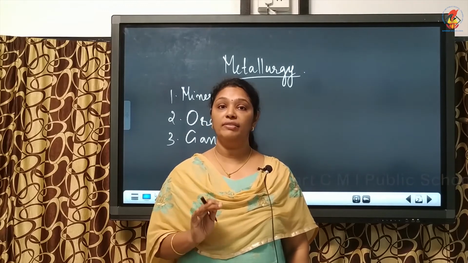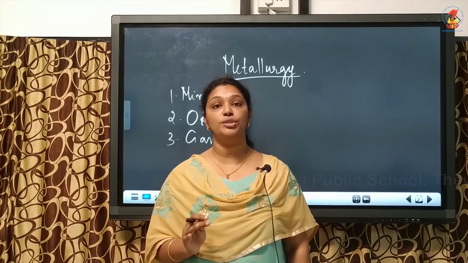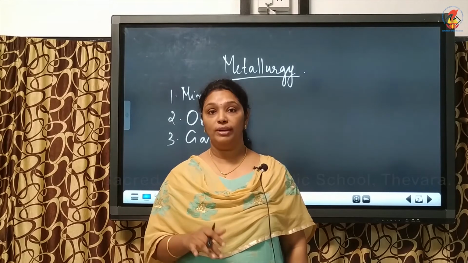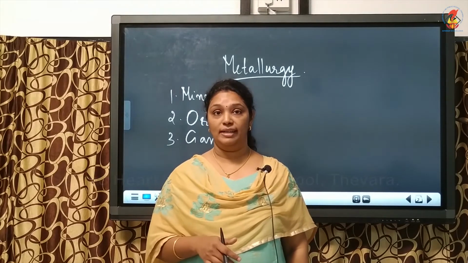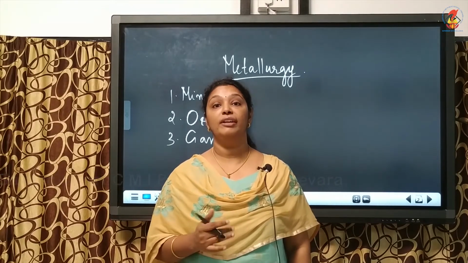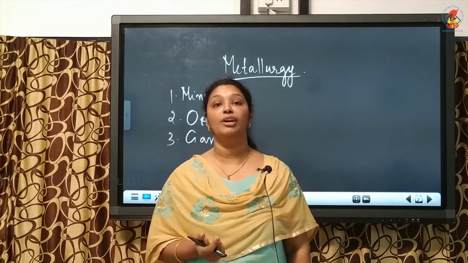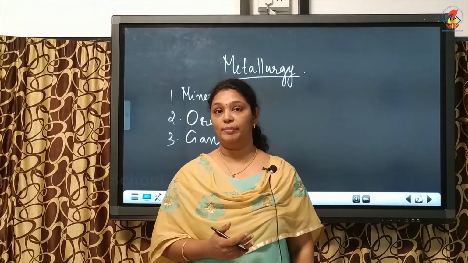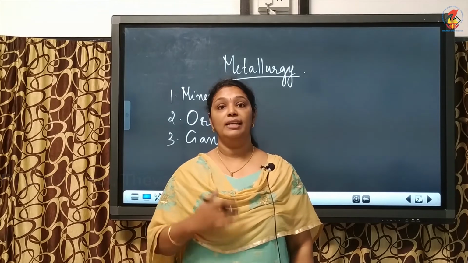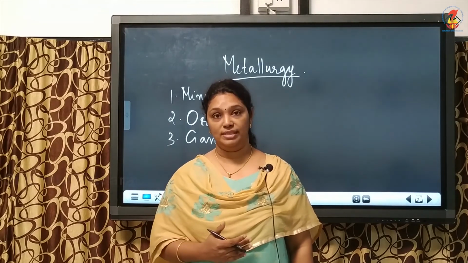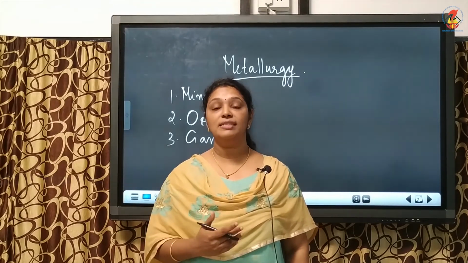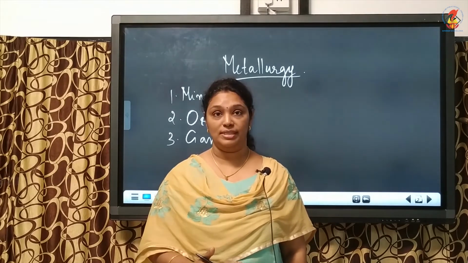Third is conversion of concentrated ore into metal oxide. Fourth is reduction of metal oxide. And the fifth process is refining or purification of metals. So in this chapter we will be dealing with each metallurgical process. So let's discuss the 5 metallurgical processes.